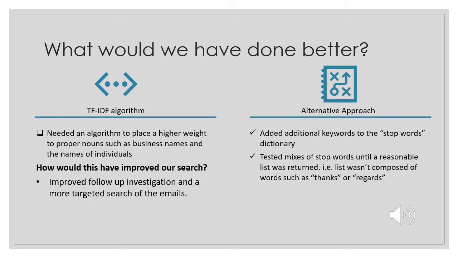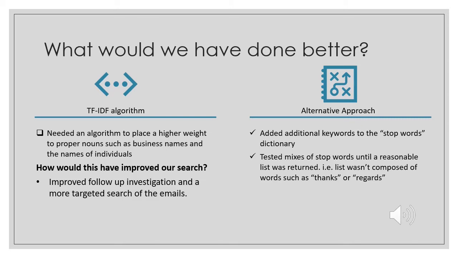Also numbers such as 713, 281, things that were relevant to Houston, but again, not relevant to the final emails we needed. So we used that to compensate for the fact that we weren't able to find a solution for the TF-IDF algorithm to place proper weight on the business names and the names of individuals.